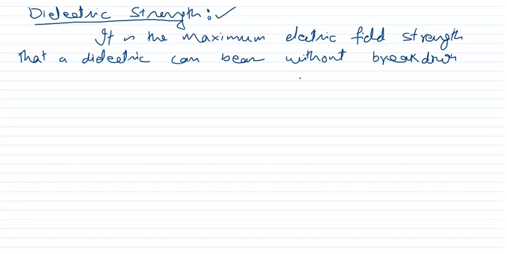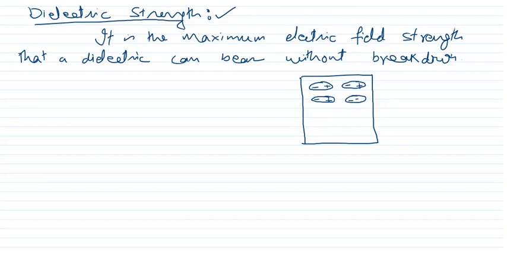As we have discussed yesterday, when a dielectric is placed in an electric field, its molecules or atoms get polarized like this one. But if the electric field is not so strong, the shape will remain distorted, but the electron will not leave the parent atom.